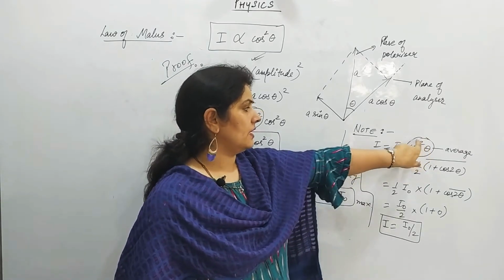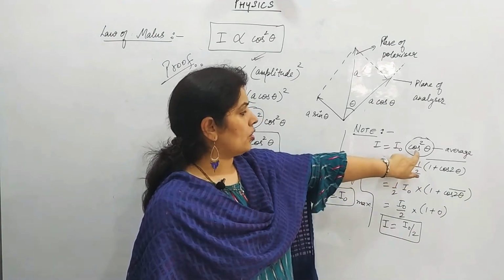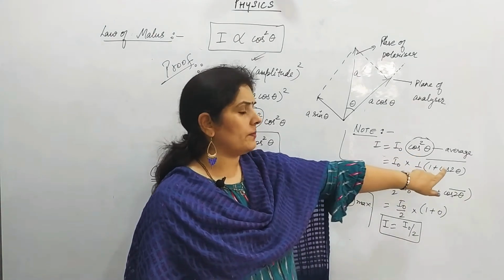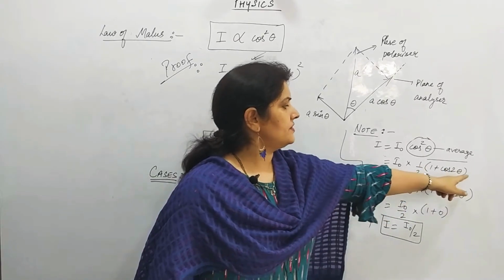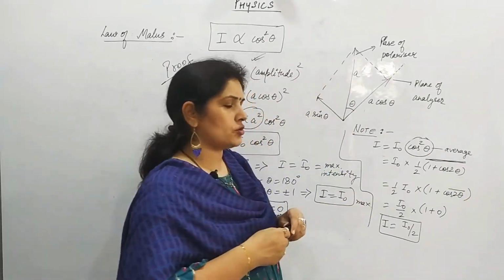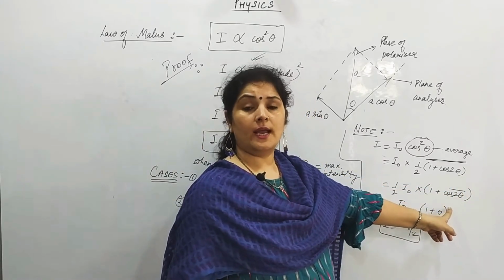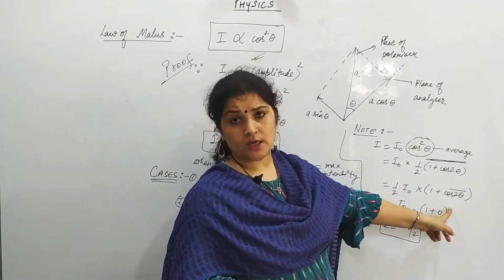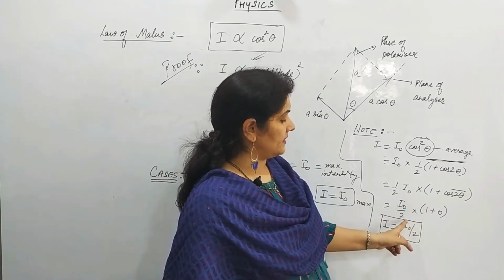So how do we convert cos square theta into half? We can write a trigonometric relation. Cos square theta can be written as half into (1 plus cos 2 theta). Half is a constant. So we take the average value of 1 plus cos 2 theta; 1 again is a constant. So the average value of cos 2 theta, and what is the average value of cos 2 theta? It is 0. So this becomes I naught by 2 into 1, that is I naught by 2.